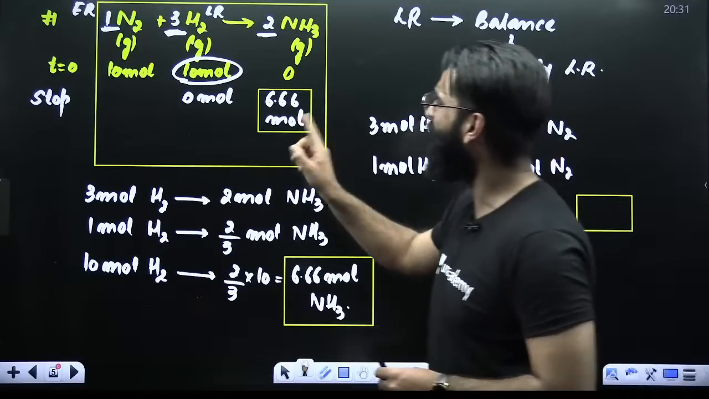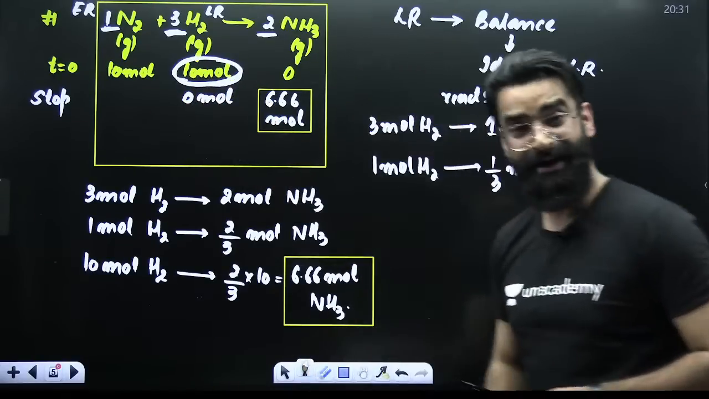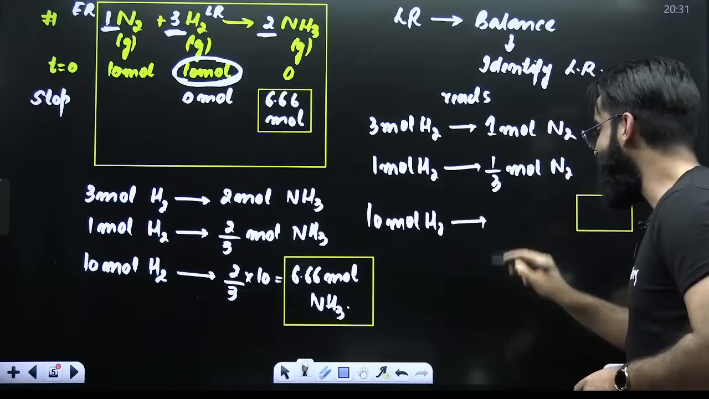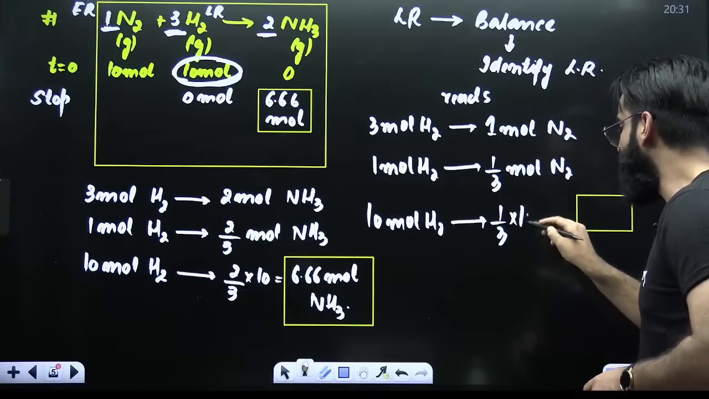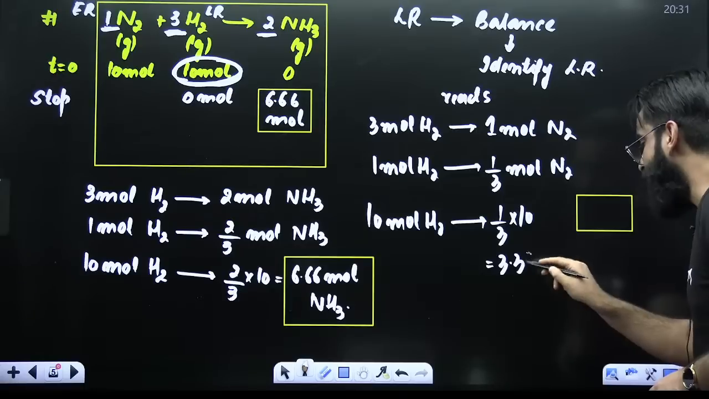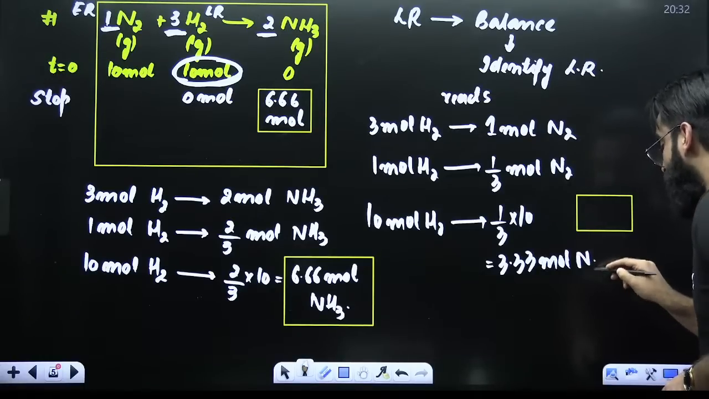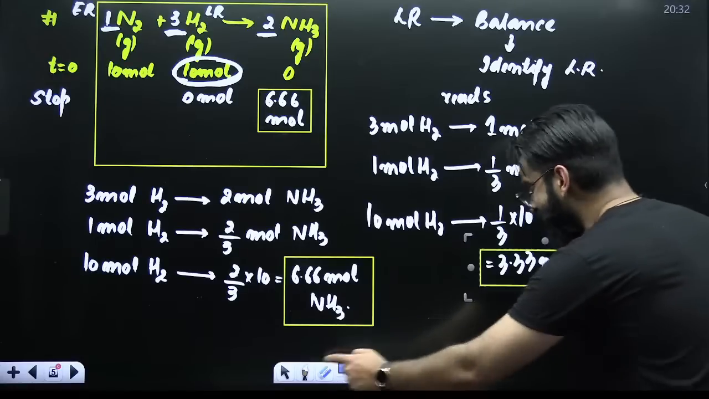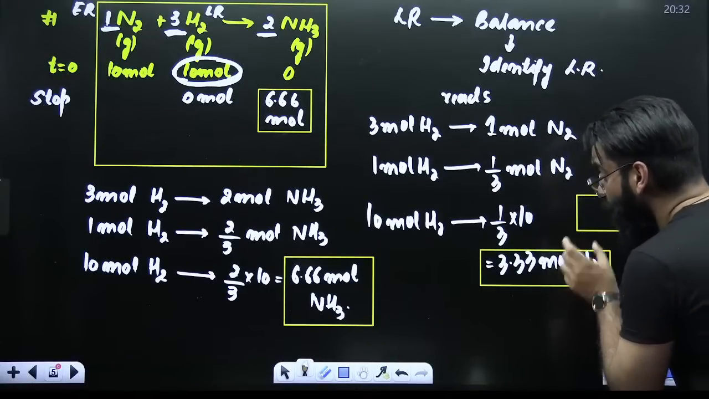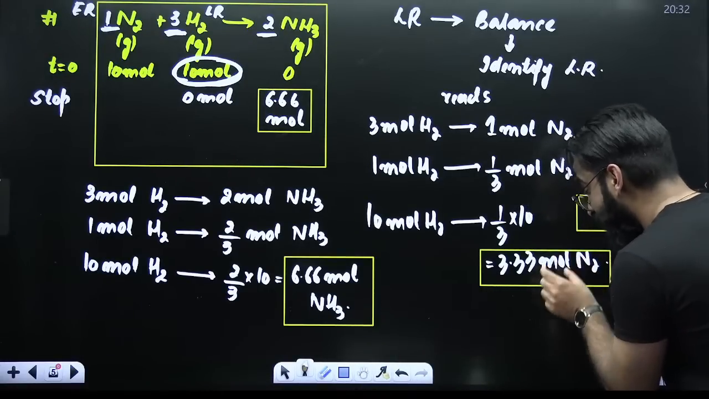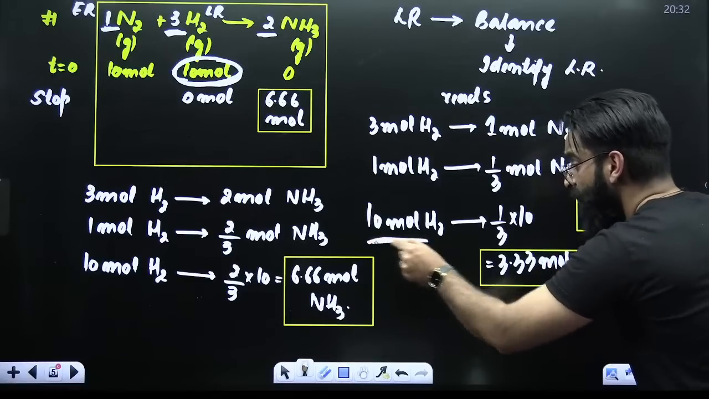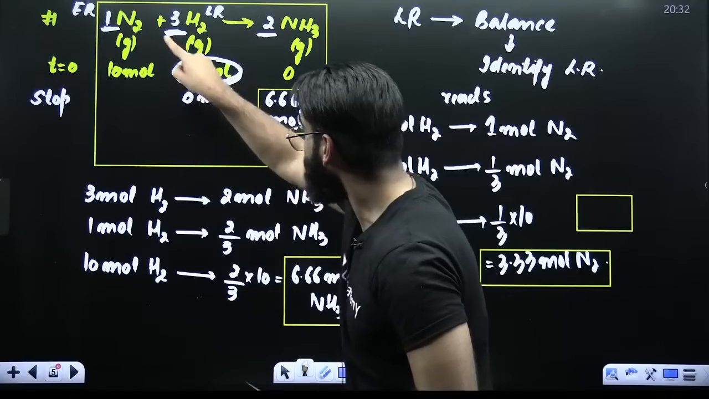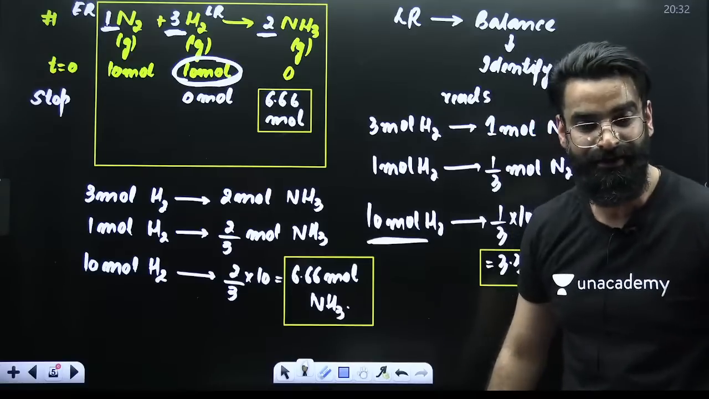But did we have 1 mole of H2 or 10 moles of H2? We had 10 moles of H2. So 10 moles of H2 react with 1 by 3 multiplied by 10, which comes out to be 3.33 moles of N2. If I ask you what this term is, these are the moles of N2 which have reacted with 10 moles of H2. So with 10 moles of H2, 3.33 moles of N2 have reacted.